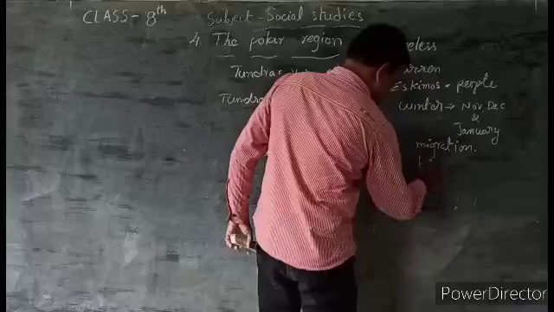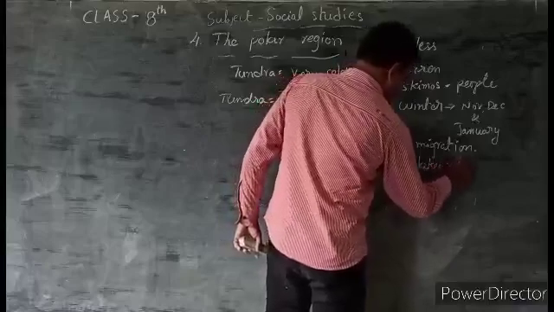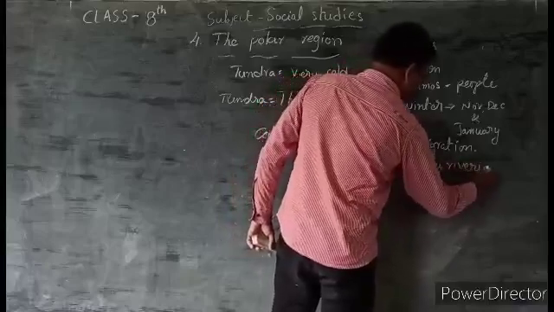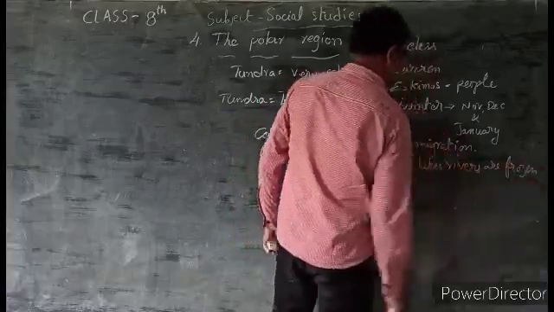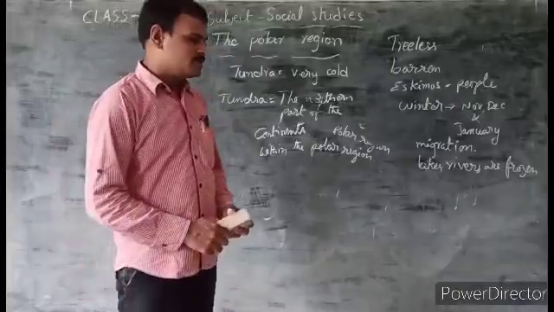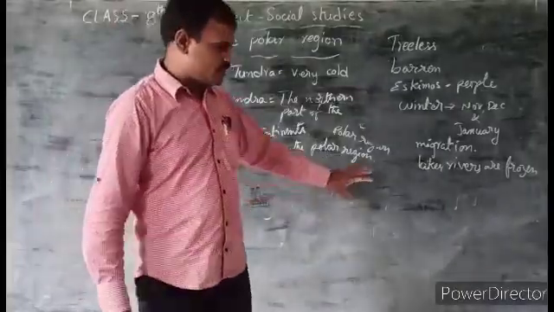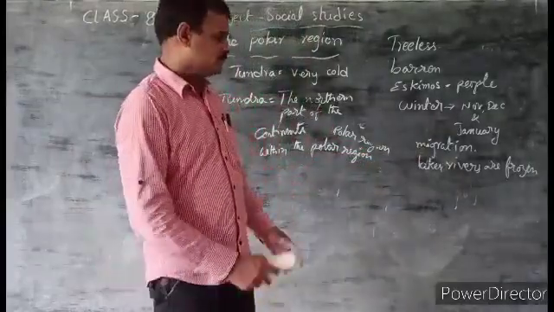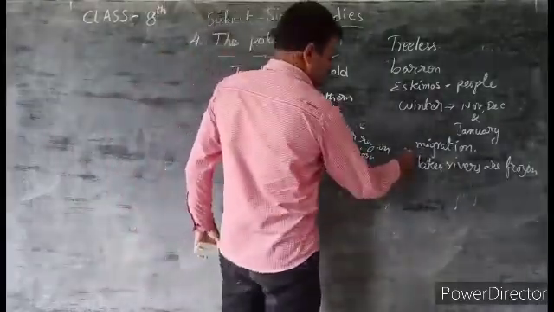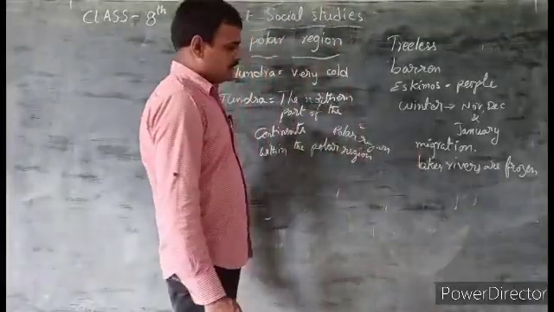And lakes and rivers are frozen. All these water bodies are in a frozen condition, meaning they turn into ice.